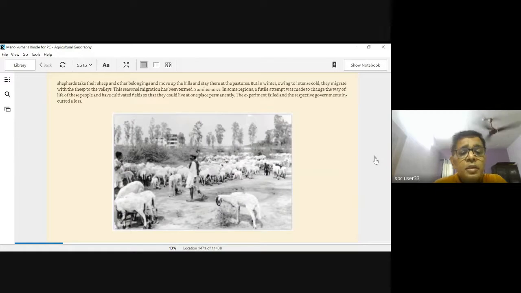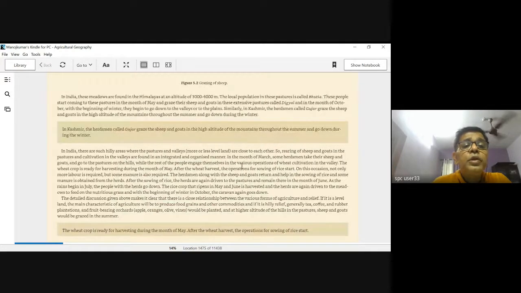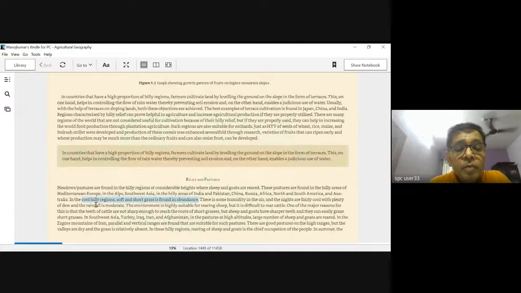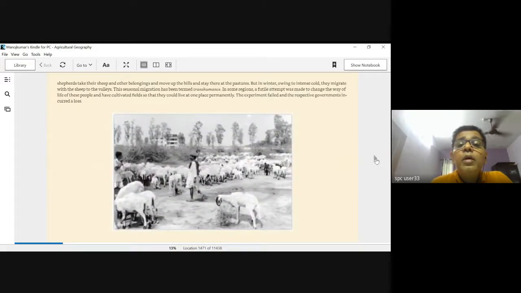This is one picture of nomadic herdsmen. These are the shepherds, one type of shepherd.